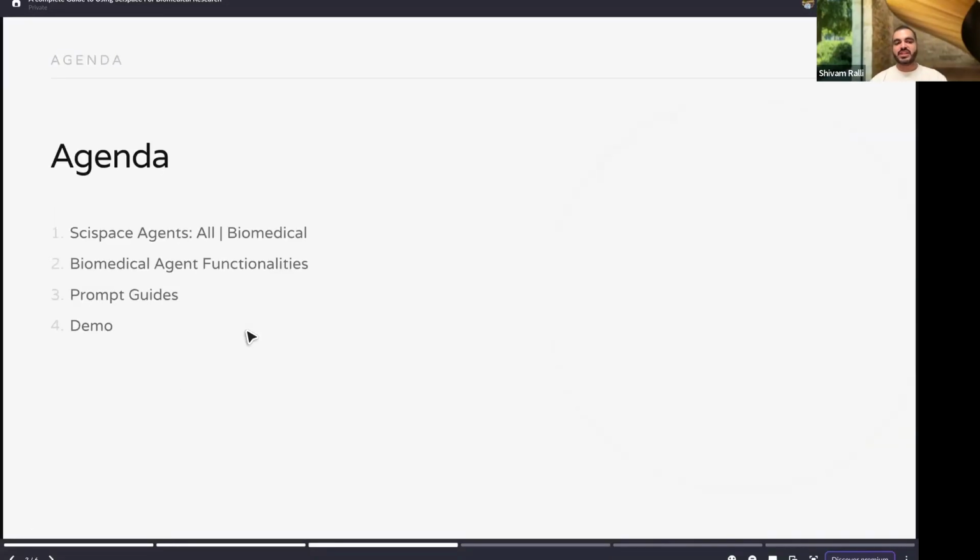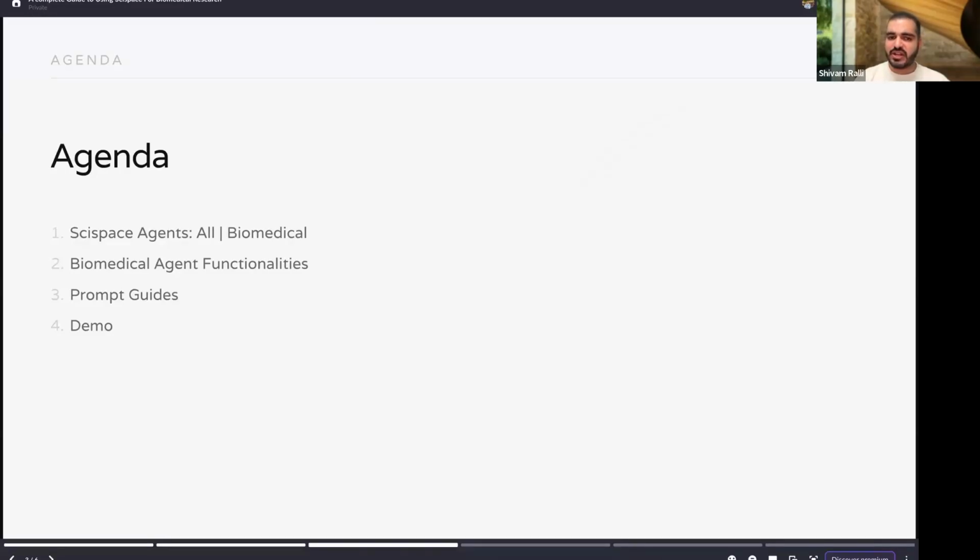For the agenda, we'll go through the SciSpace agents. What is SciSpace? I see that half of you have used it, so we'll keep that brief, as well as what agents basically are, and why we have two different agents right now. We'll go through what makes the biomedical agent different and what it can do from a functionality perspective.